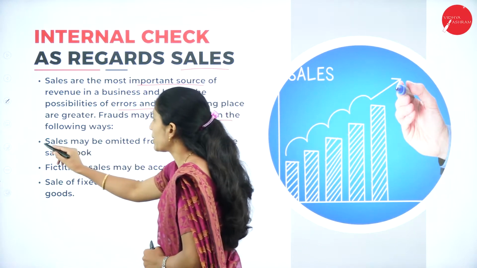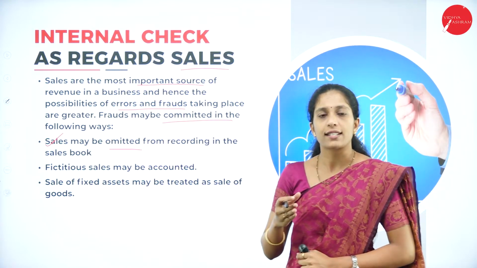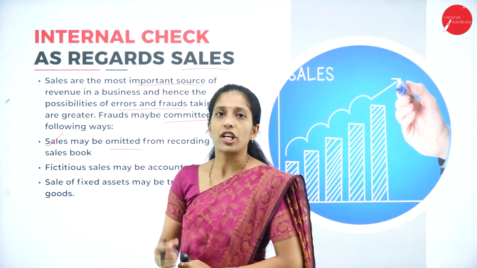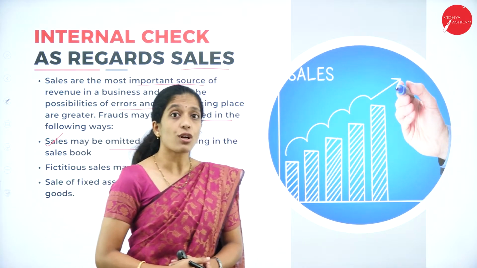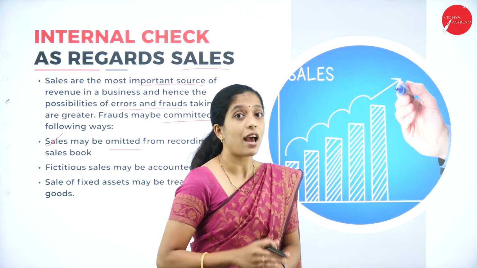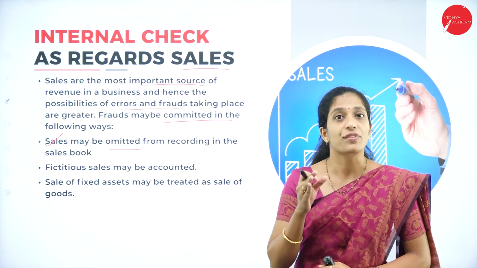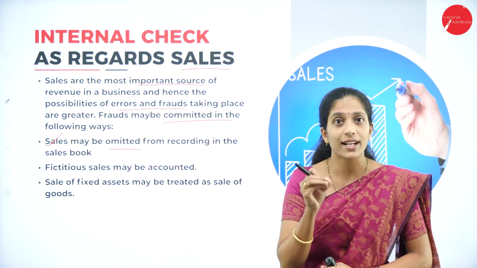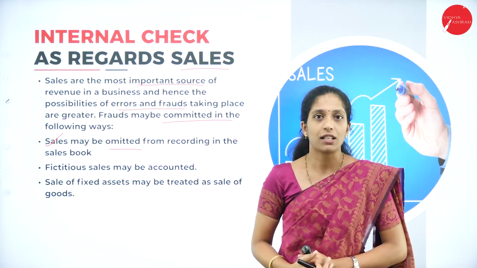Sales may be omitted from recording in the sales book. For example, there are 100 units of sales which have taken place on a particular day, but instead of recording 100 units, they might have recorded only 80 units. The amount on those 20 units of sales will be the benefit for the employees who have committed this fraud.